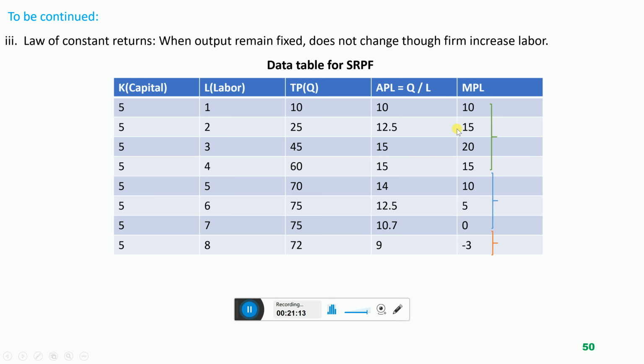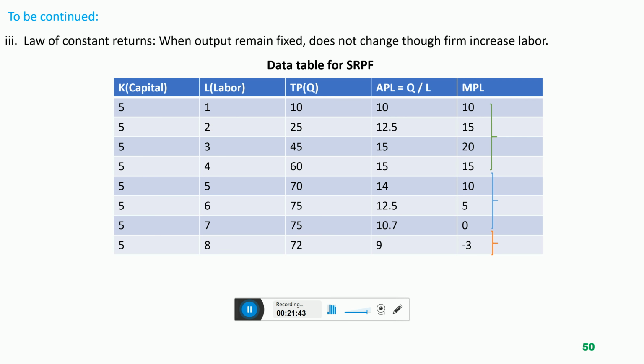Is the second labor more skilled, more trained, more organized, more qualified? No, both labor, first and second, have the same skills, same training. But why is the productivity, the output, of labor 2 more than the output of labor 1? First labor produced 10 units and second labor increased output to 25, increased by 15. Why? The reason is this,